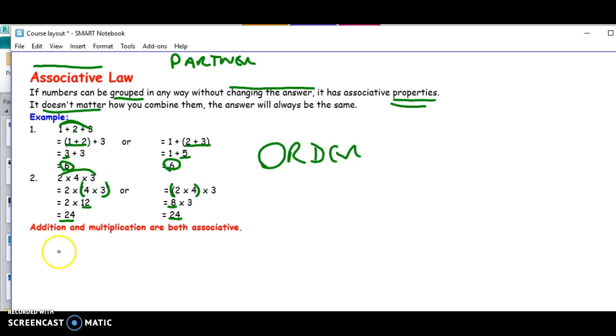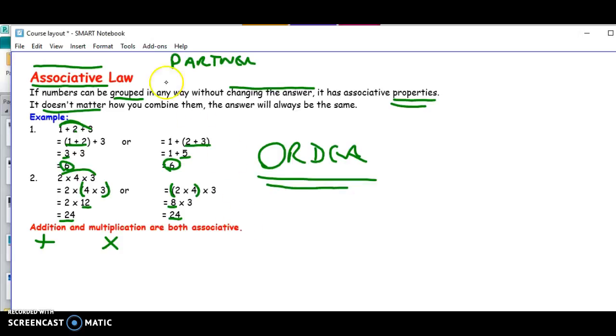But be very careful. It only applies to addition and to multiplication. Division and subtraction cannot be associative. They cannot be grouped together. And in those cases, the order does matter.